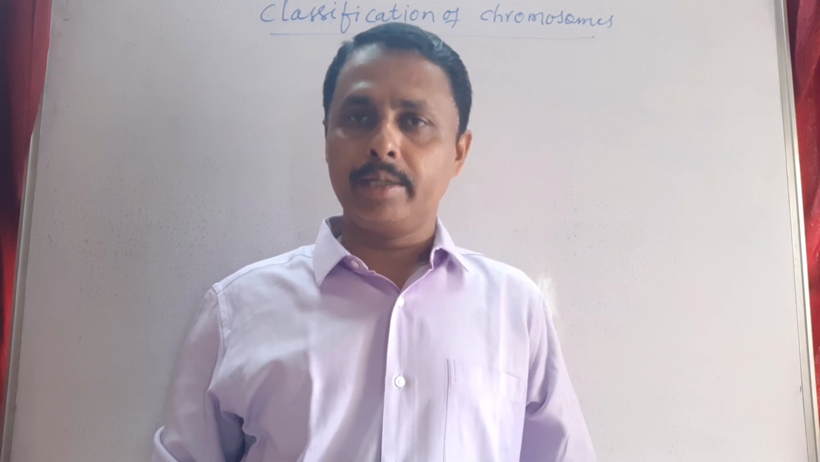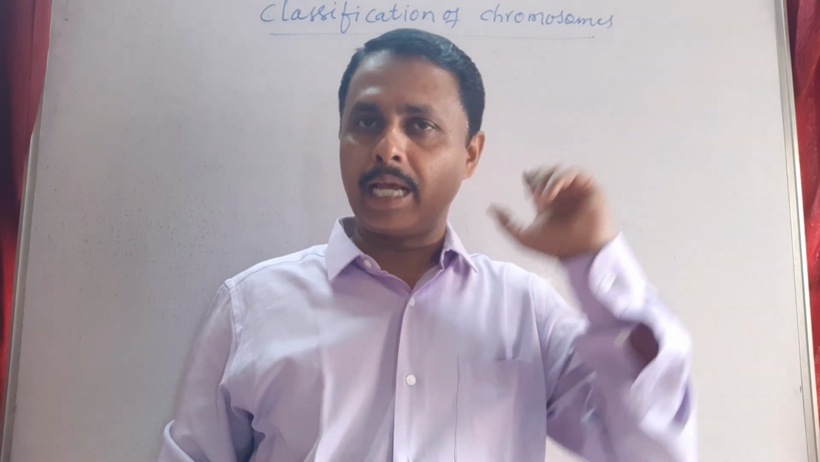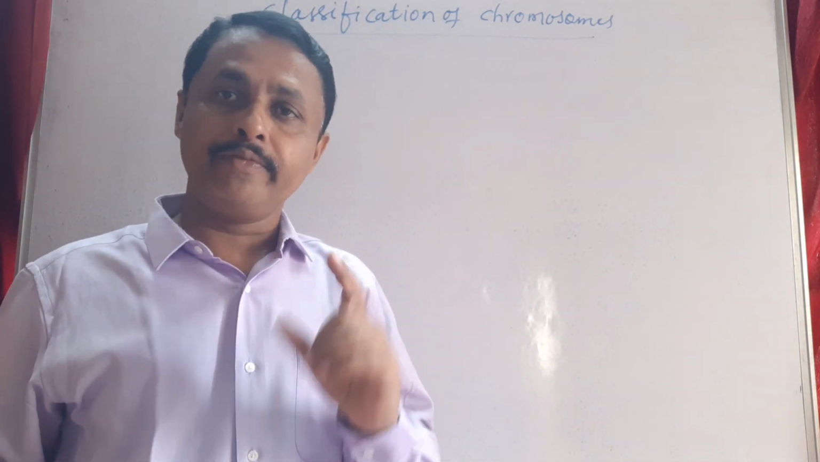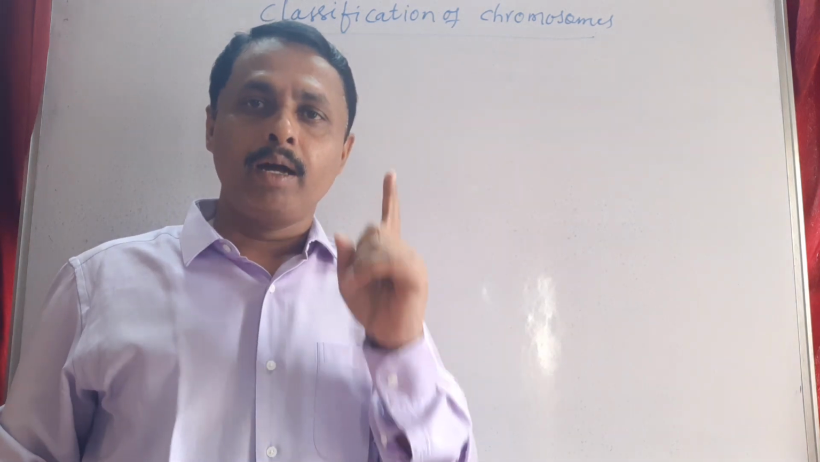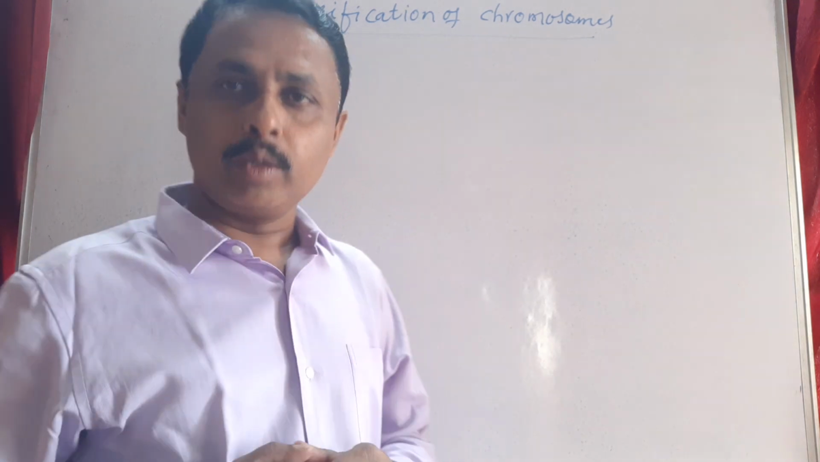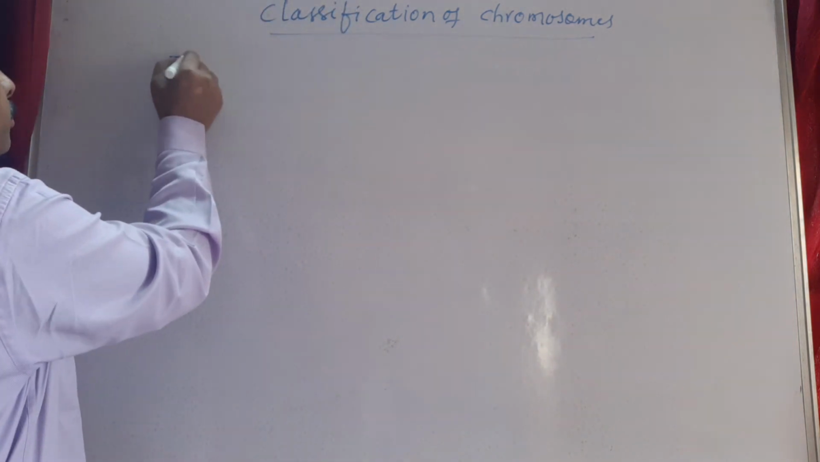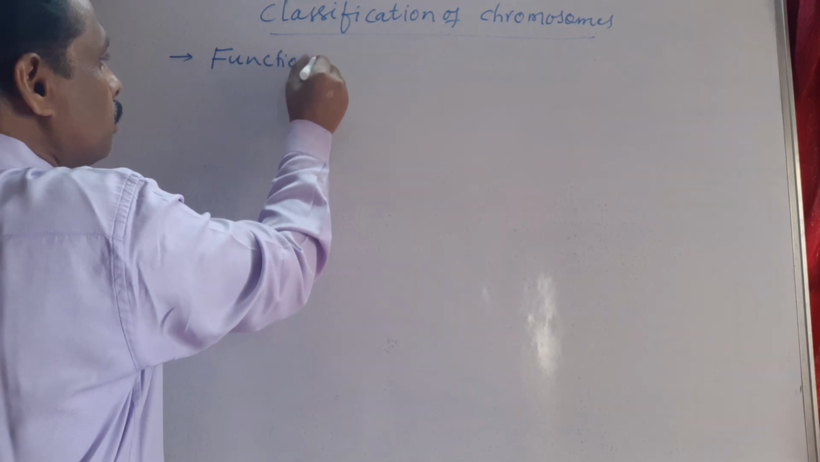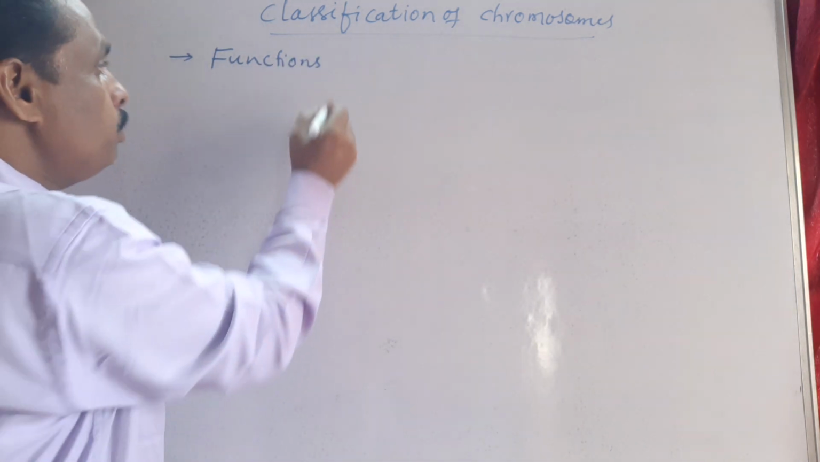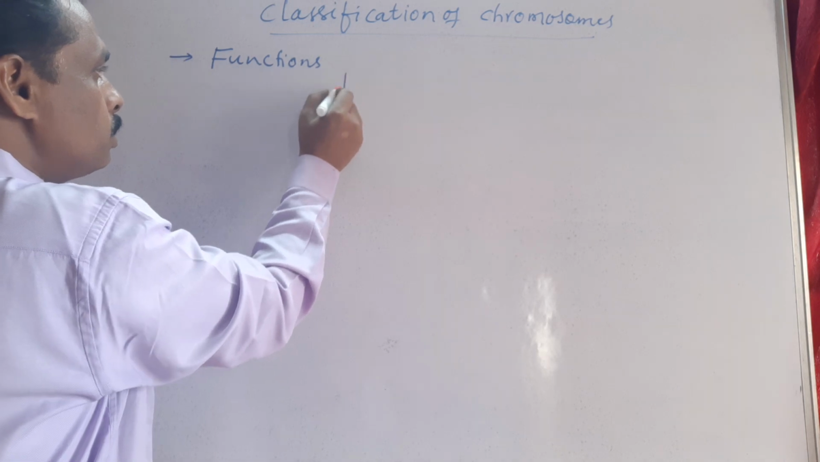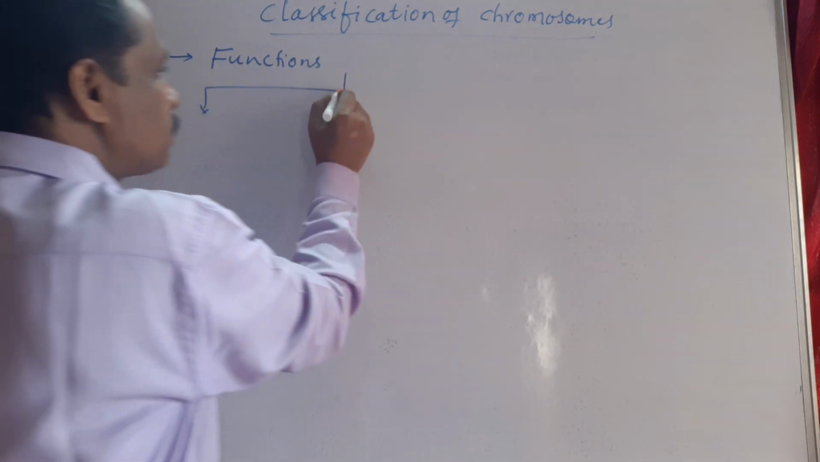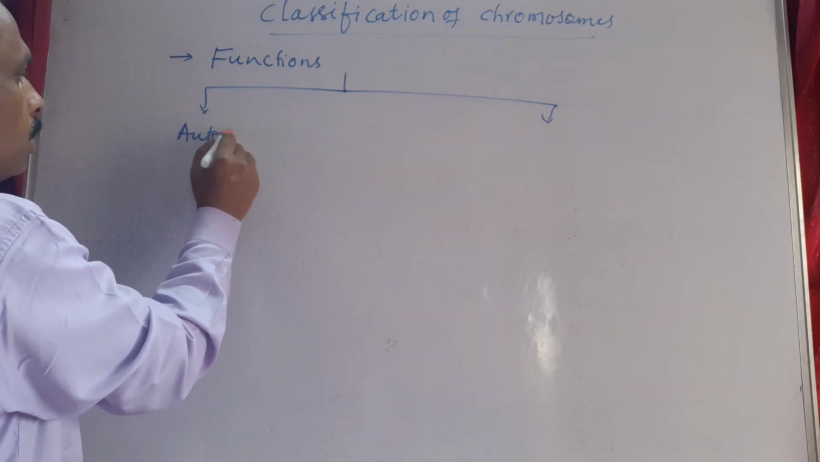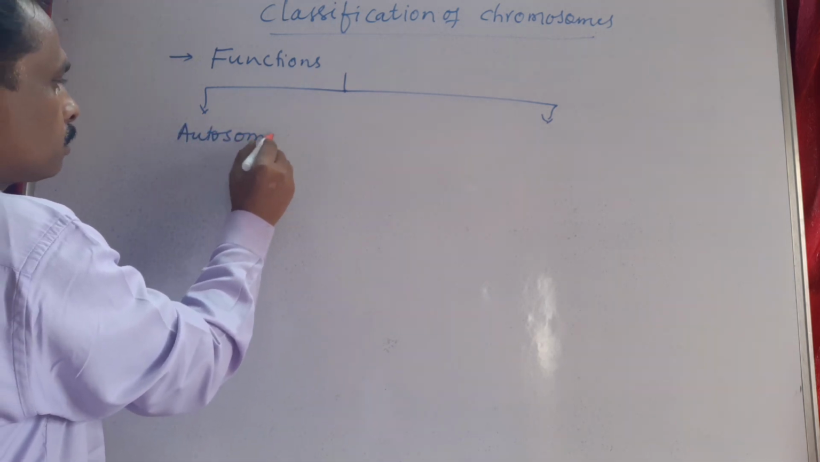So all the best. And now I'm going to talk about this classification of chromosomes based on different criteria. The first criteria would be functions of chromosomes. Based on functions, chromosomes are of two types. What are those? Autosomes and